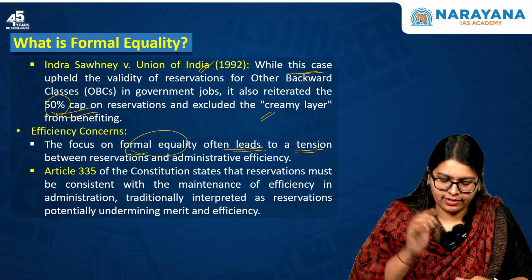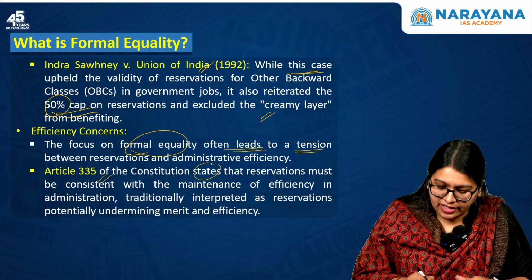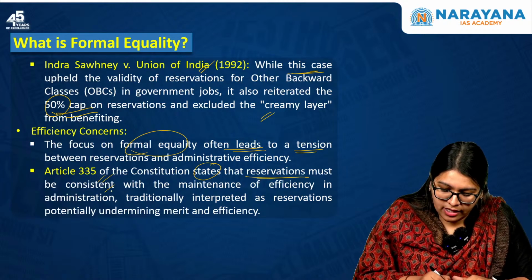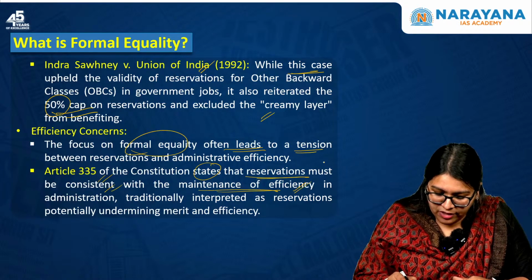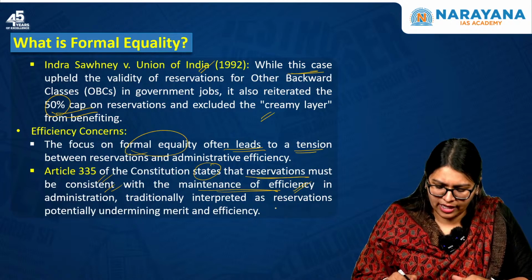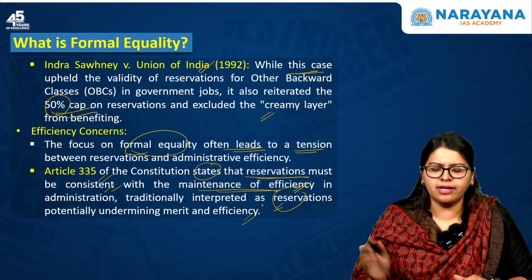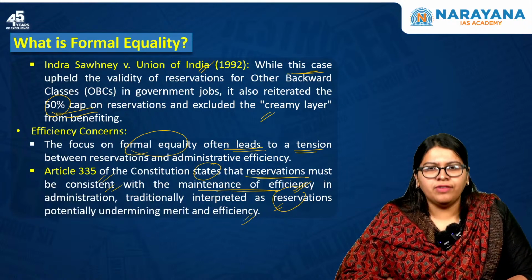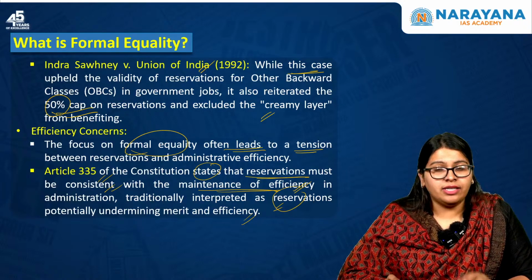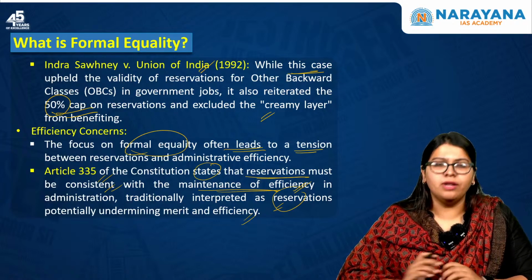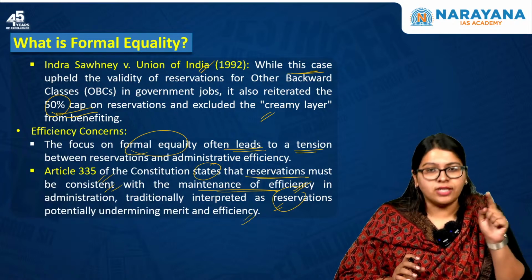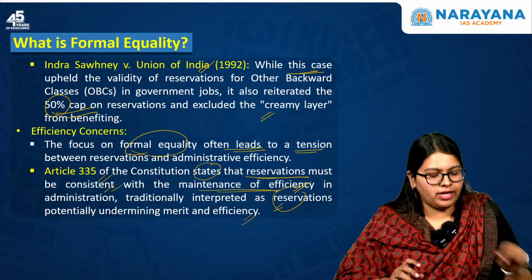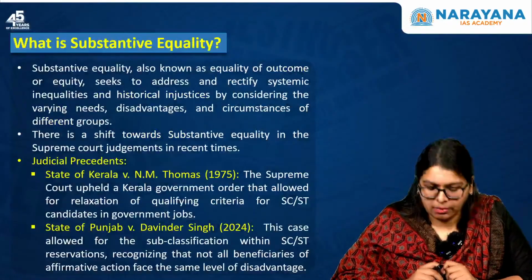Article 335 of the Constitution states that reservation must be consistent with the maintenance of efficiency in administration, traditionally interpreted as reservation potentially undermining merit and efficiency. So earlier it was thought that giving reservation would hamper merit as well as efficiency.